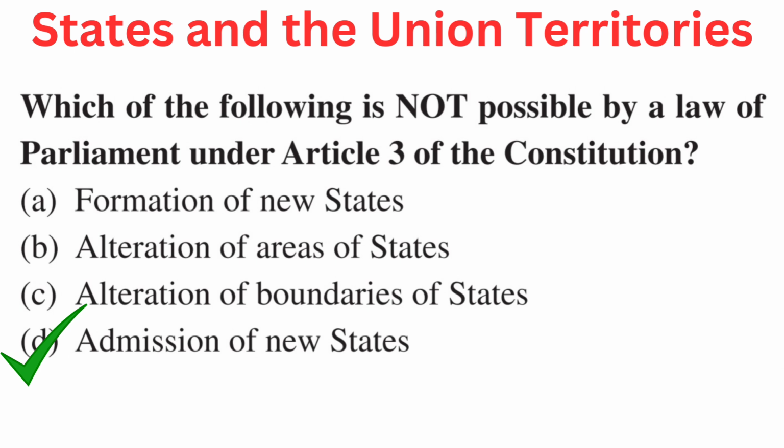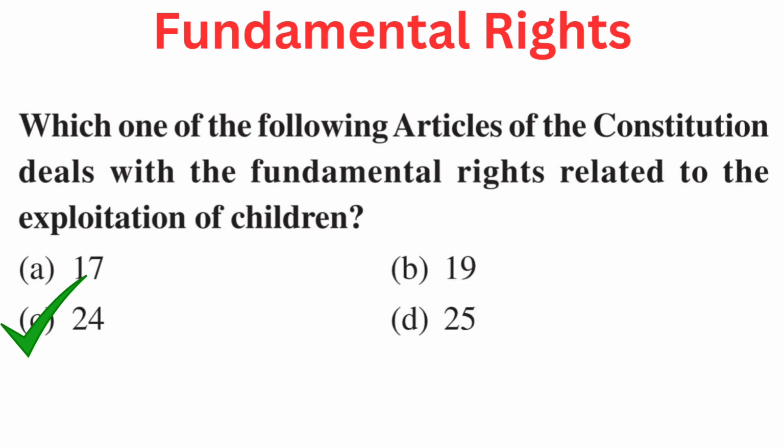Admission of new states. Your question is, which one of the following articles of the Constitution deals with the fundamental rights related to the exploitation of children? Your options are A. 17, B. 19, C. 24, or D. 25. Right answer is C.